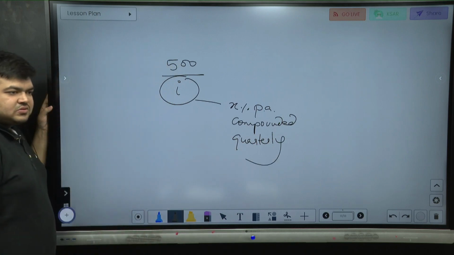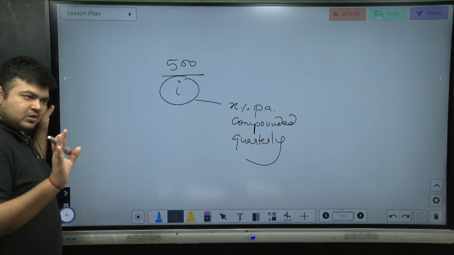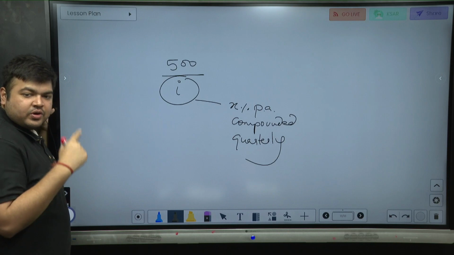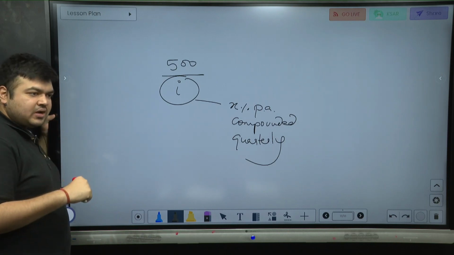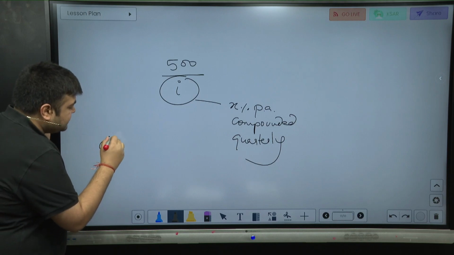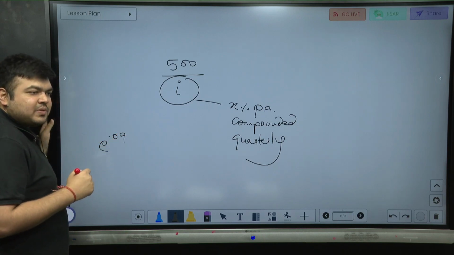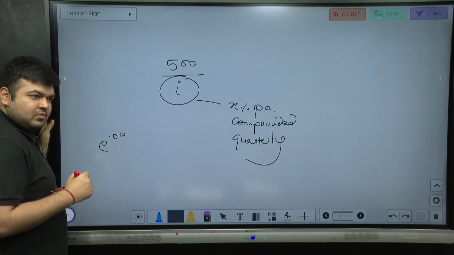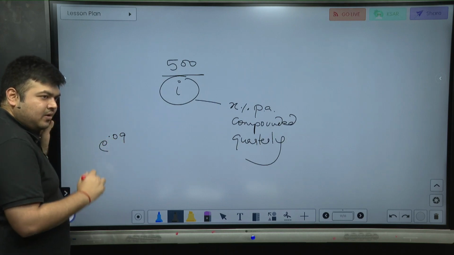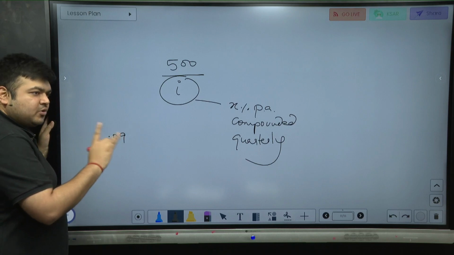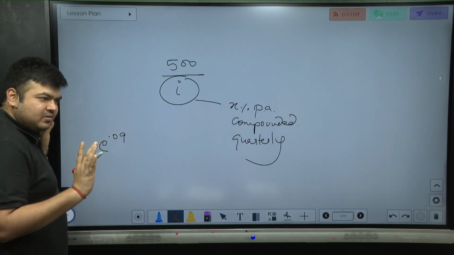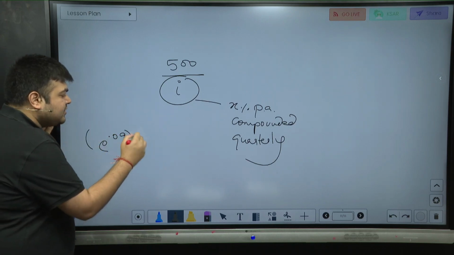I need this, so I can do X by 4 and put the rate over here, correct? Because my cash flow is on a quarterly basis. So if I know what the rate per quarter is, I can get this answer done. Now e to the power 0.09, 1 becomes this much in 1 year. This is your EAY. From EAY, can't you get the quarterly rate? 1 becomes e to the power 0.09 in 1 year, right?